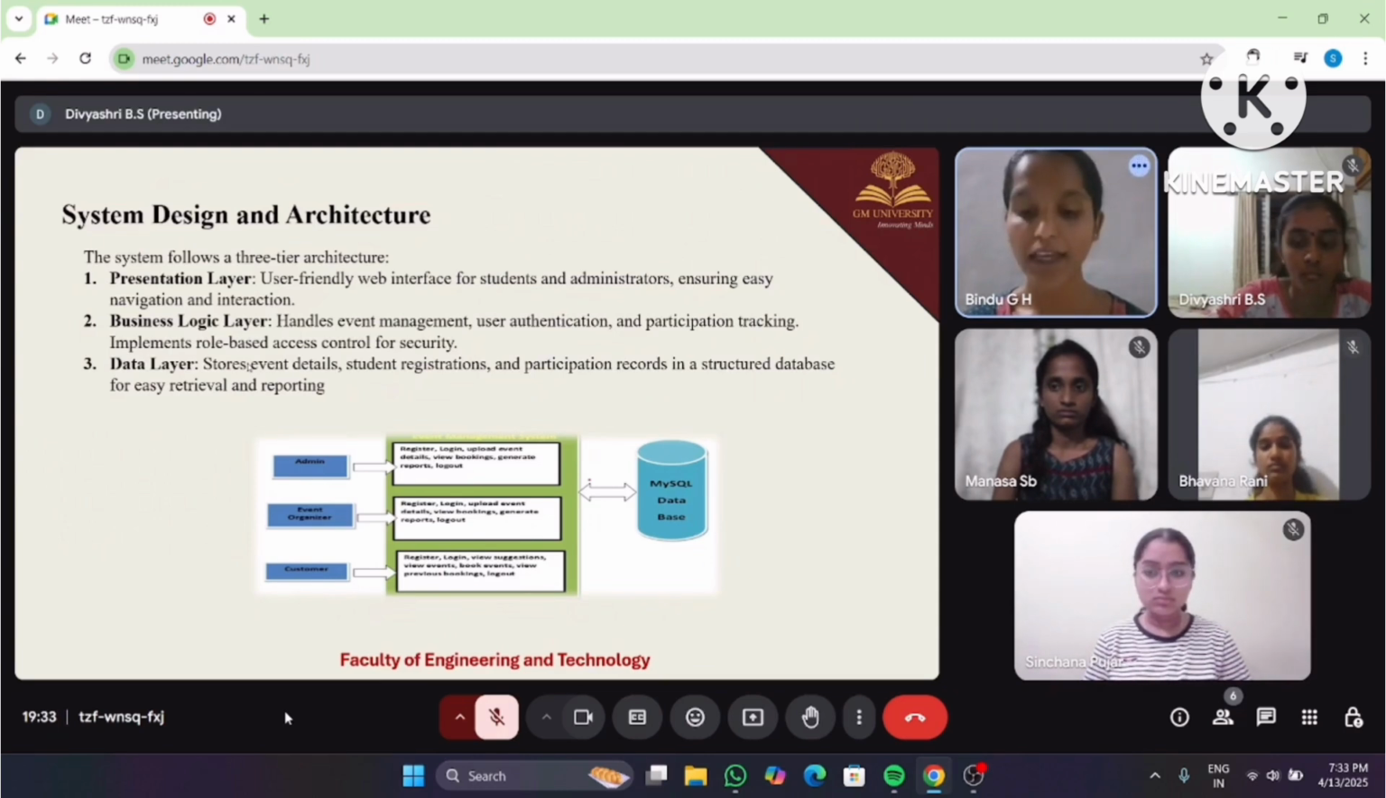Coming to the diagram, users such as admin, organizer, customer, and student access the system. They interact with the business logic layer, the green box, to perform the tasks. All activities are linked to the MySQL database, which securely stores the data. Next will be explained by Divya.